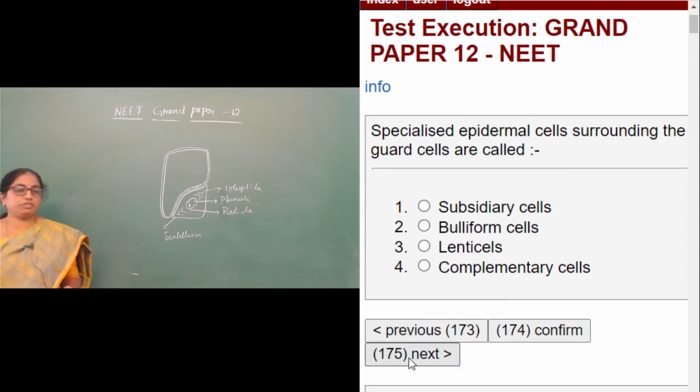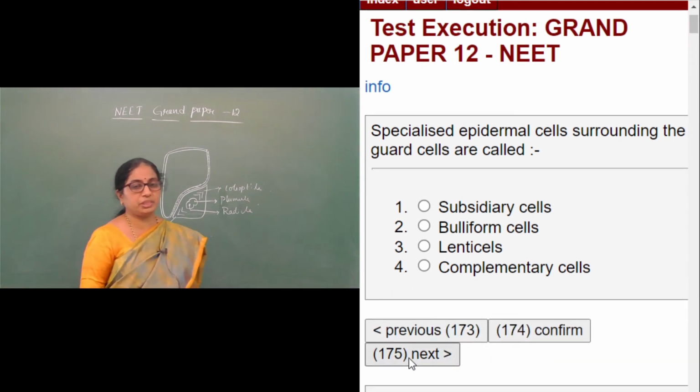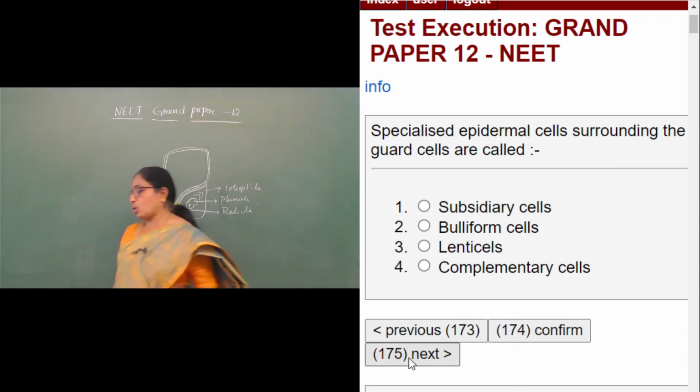Question number 174. Specialized epidermal cells surrounding guard cells are called.